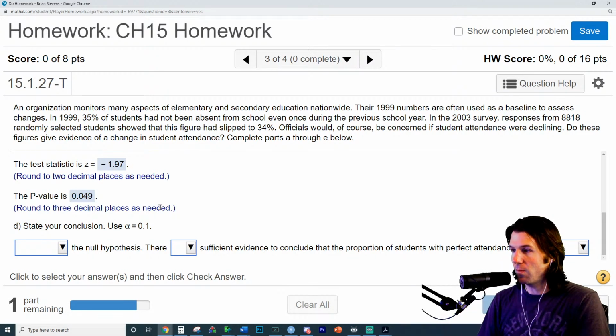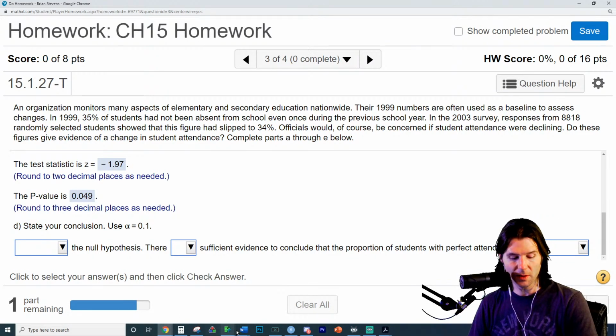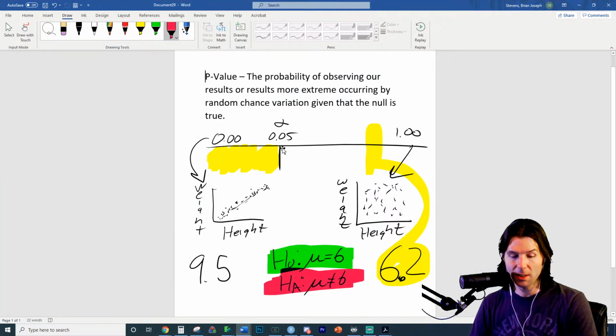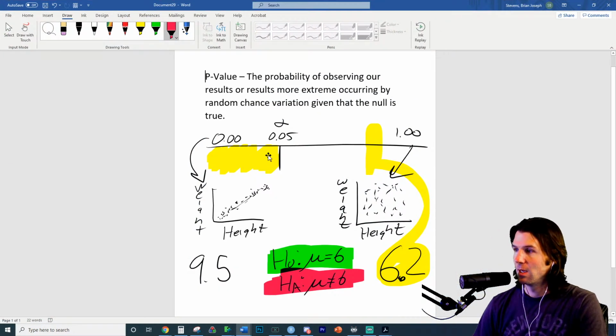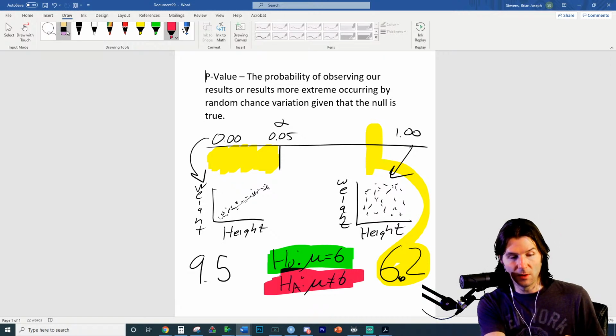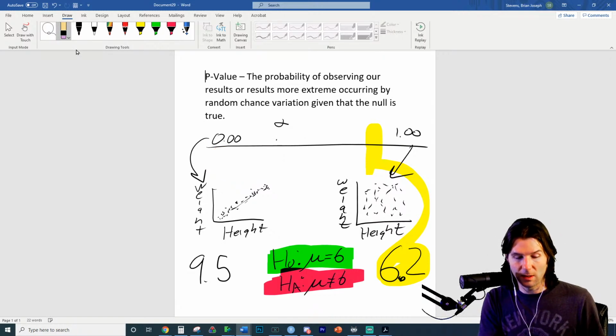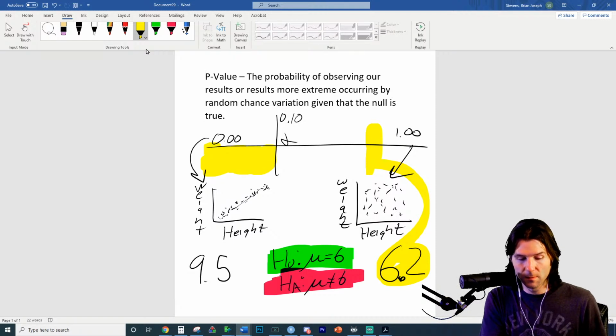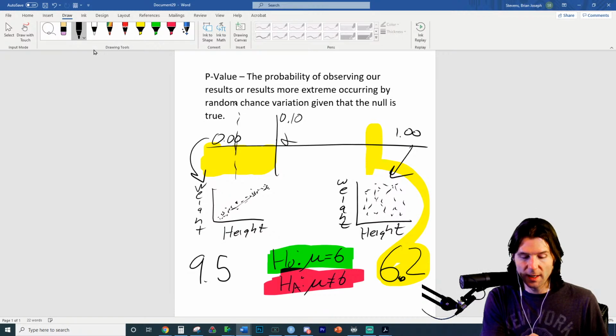So then it uses an alpha right here, which is when we reject the null. We've got some really good notes on that from today. We were talking over here about rejecting the null when it's less than alpha. So it's using a different alpha, which I think I can delete. They're saying right here, use an alpha equal to this. This is what their alpha is equal to. So they're going to reject in this region. And we landed right here.